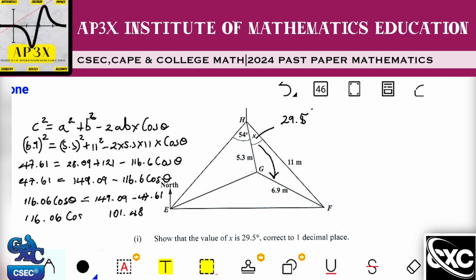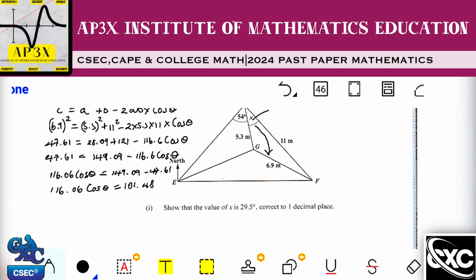And that's going to be equal to 116.06 cosine theta. Now I need to isolate cosine theta by dividing both sides of the equation by 116.06. So that's 101.48 divided by 116.06, and cosine theta then works out to be 0.874.